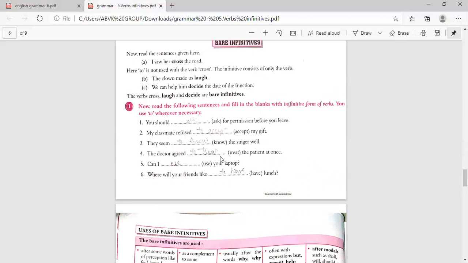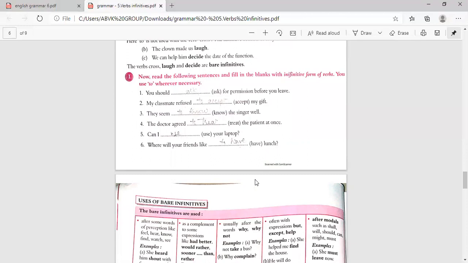And the doctor agreed dash treat the patient at once. So the doctor agreed to treat the patient at once. Then, can I dash your laptop? Can I use your laptop? The next one, where will your friends like dash lunch? What will you write? Have. Where will your friends like to have lunch? So this is what you can write.